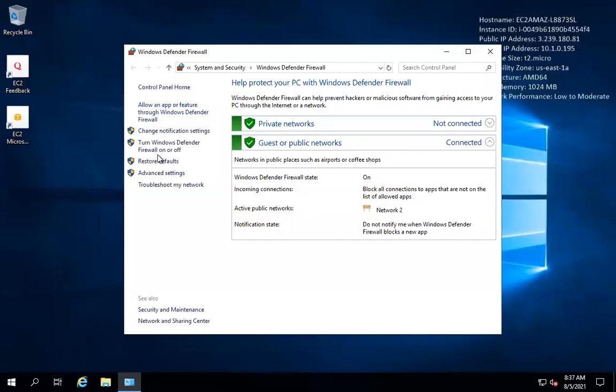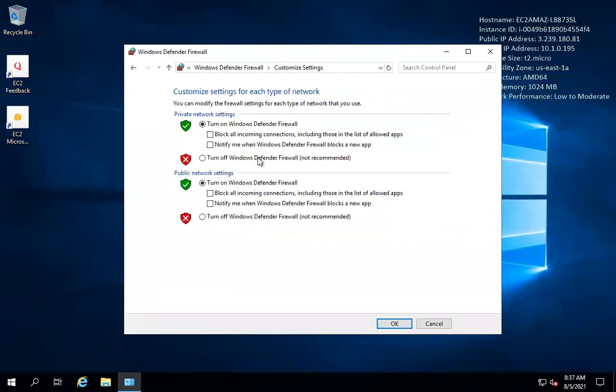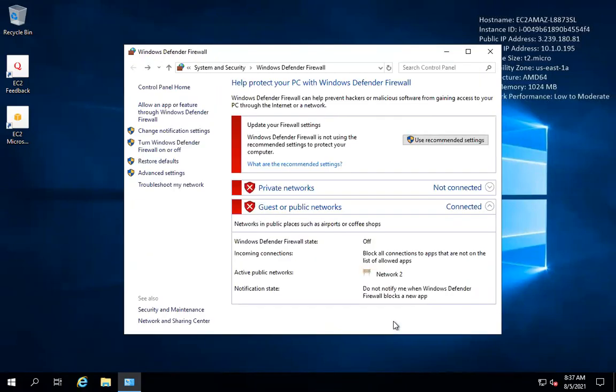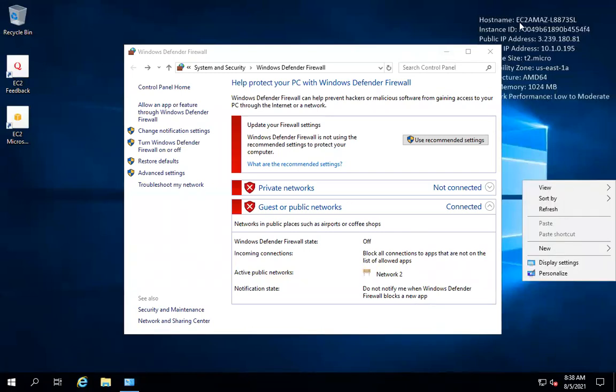I'm in VPC A server. Change this setting. Okay. Can I exit?